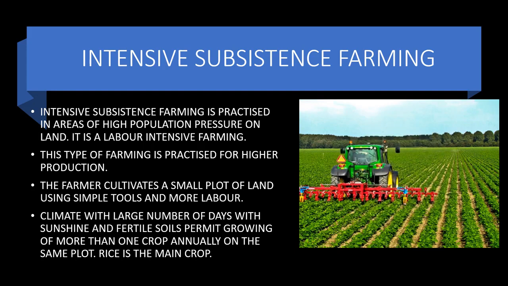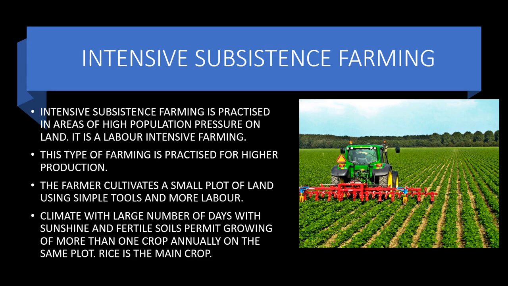So, as said, intensive subsistence farming is practiced in areas of high population pressure on land. It is a labor-intensive farming because the main crop grown over here is rice, and rice requires a huge amount of water and cheap labor, which is indeed a tedious task for laborers. This type of farming is practiced for higher production. The farmer cultivates a small plot of land, at least 1 acre of land. The main crop is rice, and so the farmer usually looks for a proper geographical location and a type of soil that can support the growth of rice with higher production.